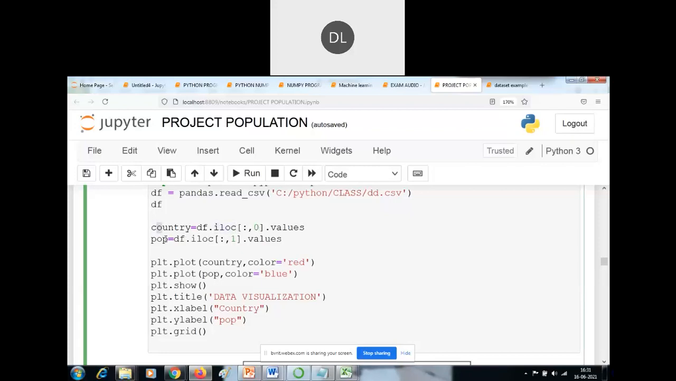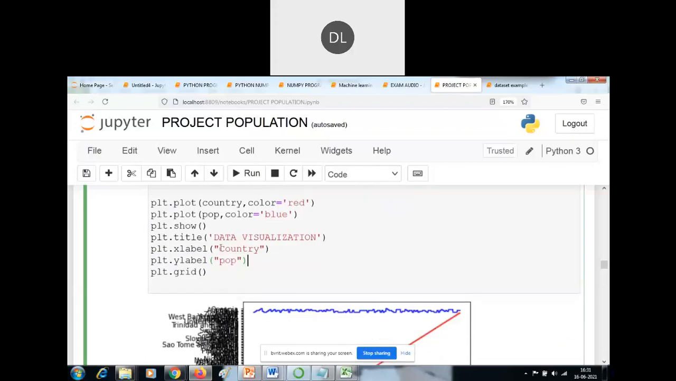I'm showing only two columns: country is one column and population is the other. For the country it displays the red color, and for the population it uses the blue color. The title of the chart, the title of the output, is data visualization. The X label is country and the Y label is population.